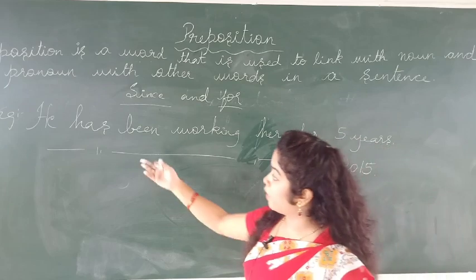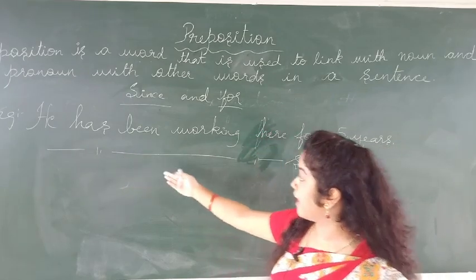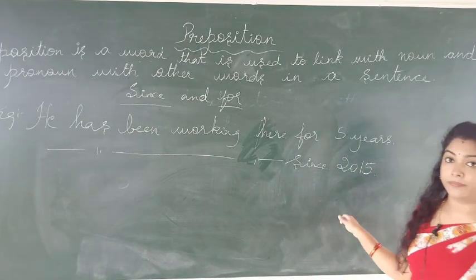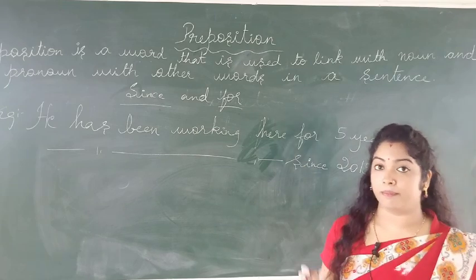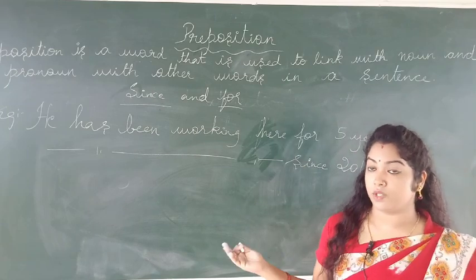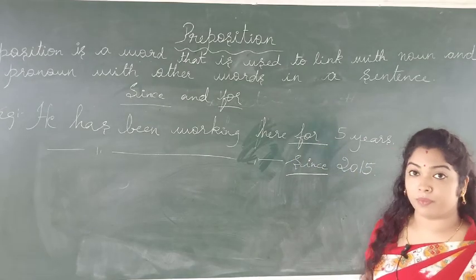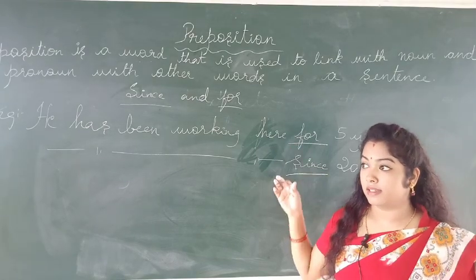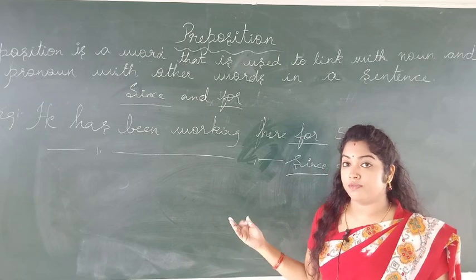At the same time, we can also tell the same sentence in a different way. That is, he has been working here since 2015. Okay, so these two sentences have the same meaning, but I am using them in different ways. So here also, for and since are prepositions. So understood, these two sentences give the same meaning, but I am using them here in different ways.